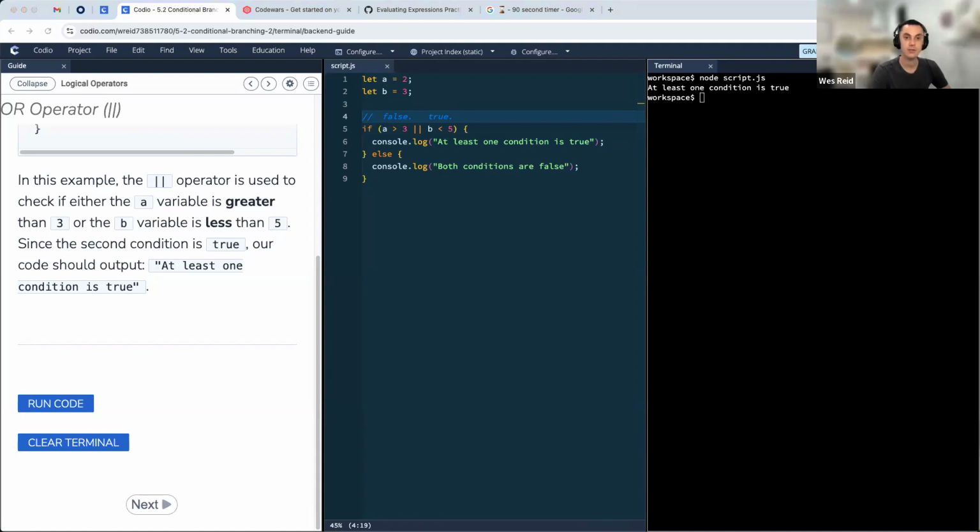And again, because of its terminology, hopefully that helps us make some sense of it. So when we read this out, it's helpful to say, hey, is either a greater than 3 or b less than 5? If one of those is true, then we can come back with this first block of code.